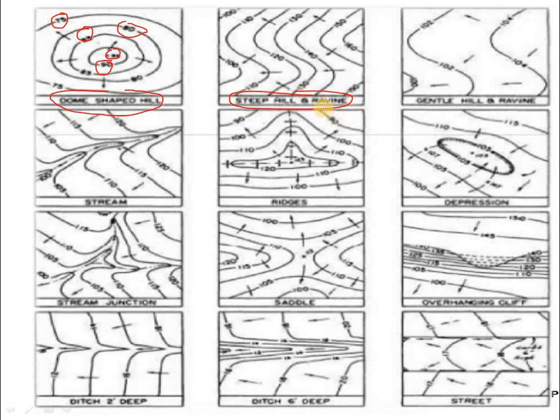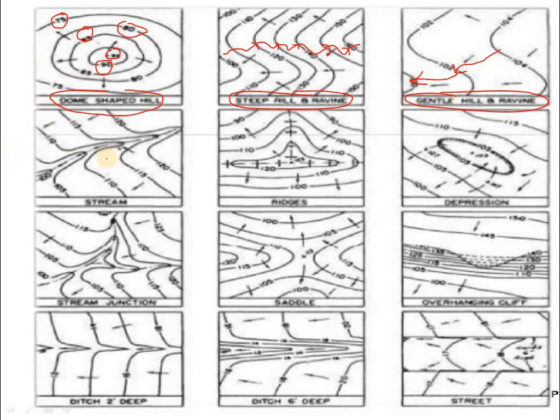And this is a steep hill and ravine. This is called a steep hill. You can see it is just like step by step, 1, 2, 3, 4, 5, 6, 7. And you can see this is a gentle hill. A gentle hill has a flat slope. You can see 1, 2, up to here one slope and up to here another slope, and here also 1, 2, 3. So steep is very near, whereas gentle is far.